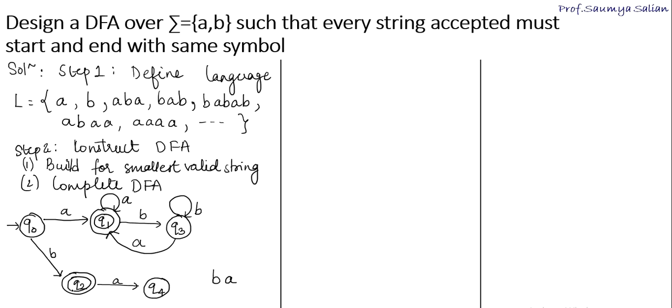Okay, back to Q2. To reach Q2, I have input B. Q2 has already responded to input A. It has to respond to input B. If I get B over here, this is a valid string. If I get multiple B's, still it is valid. So I can show a transition of B as a self loop at Q2.